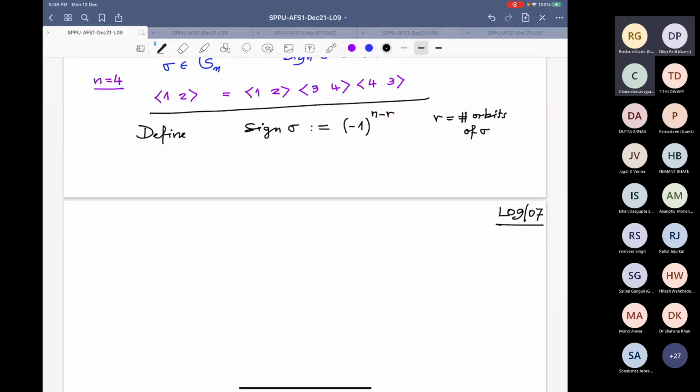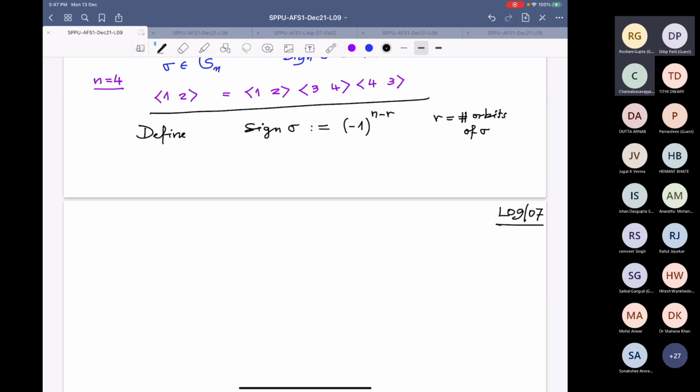So that is called the sign of sigma. That is the definition I define. Then you have to prove what is even and what is odd. I will call a permutation even when the sign is 1, and when it is odd, I will call it -1. But before that, I will prove a nice thing.